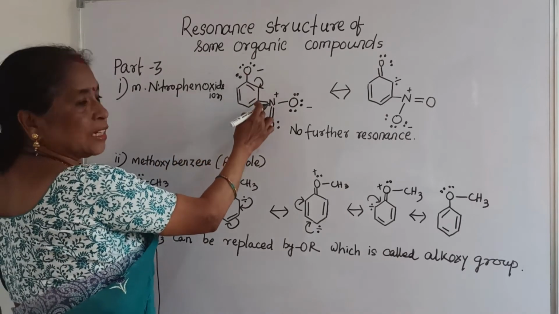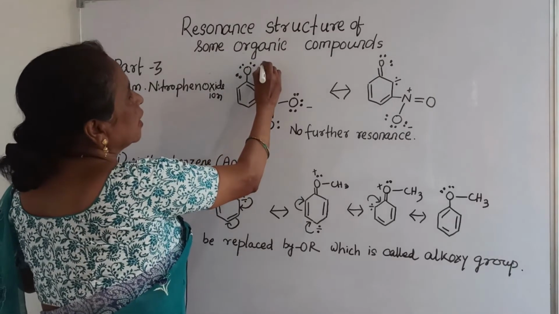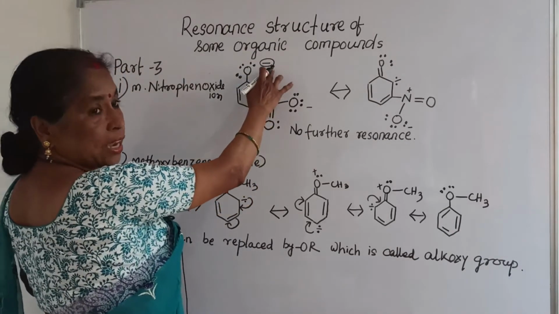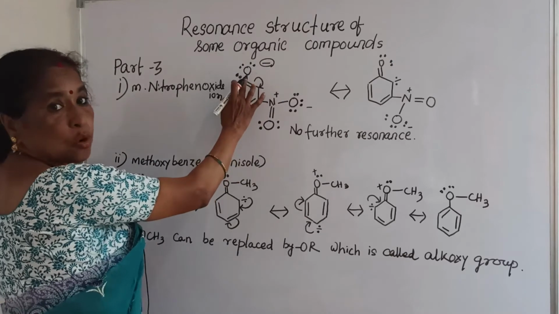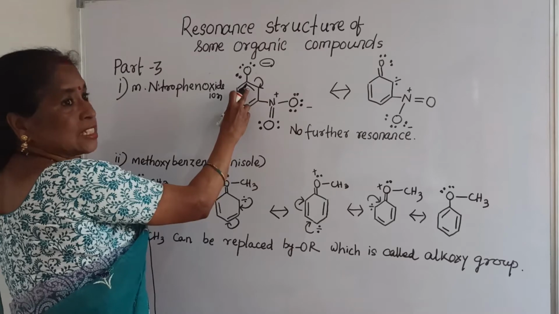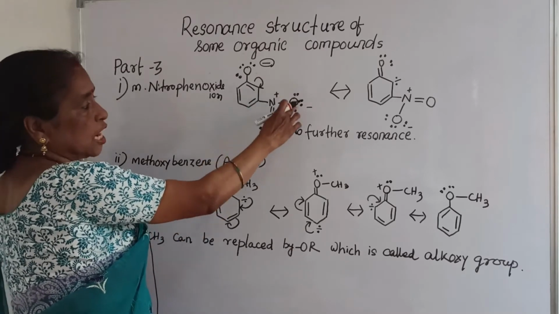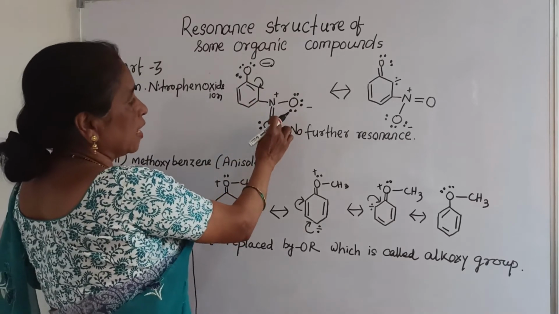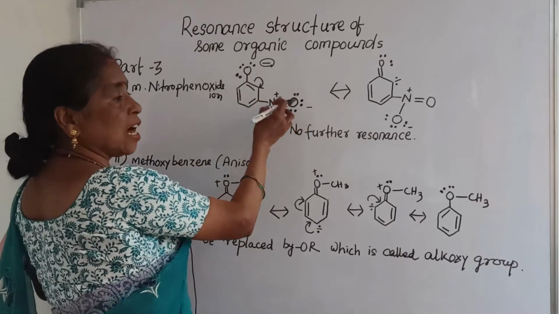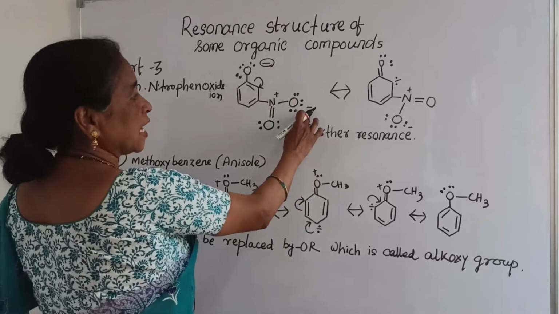That means the 1,3 position. Here in position 1 is the phenoxide ion, with 6 electrons, or 3 pairs of electrons, that is why there is a minus sign, and here it is a covalent bond, that is a sigma bond. Now the structure is like this. Here alternate double bonds are present, and in position 3 the nitro group exists, where one oxygen is attached by a double bond, and the other oxygen is attached by a single bond, having 3 pairs of electrons and a negative sign.